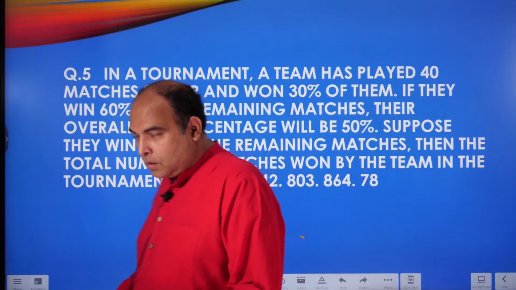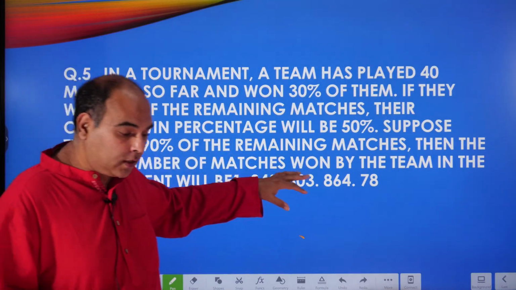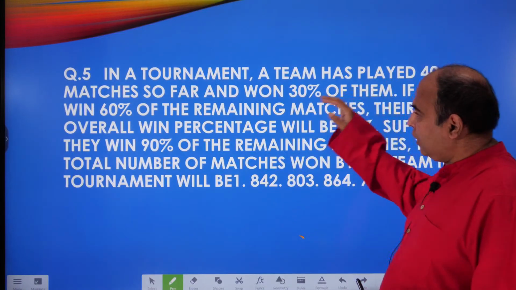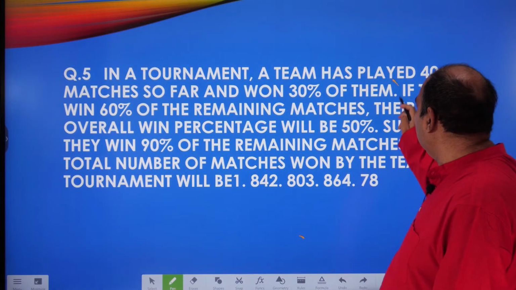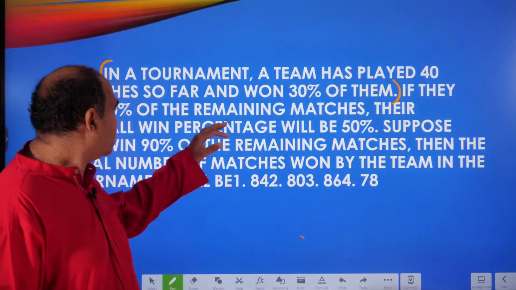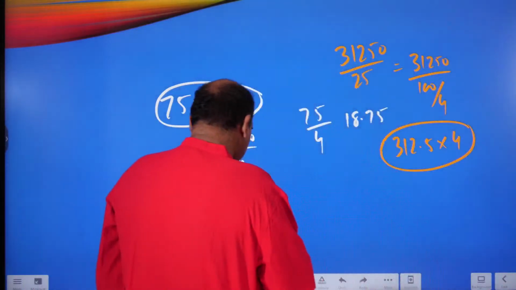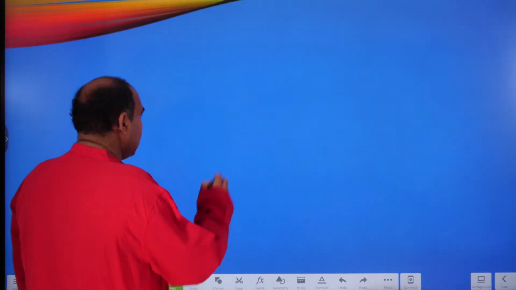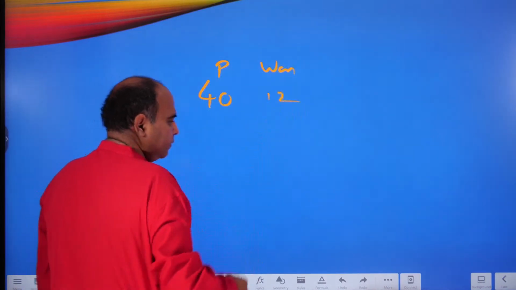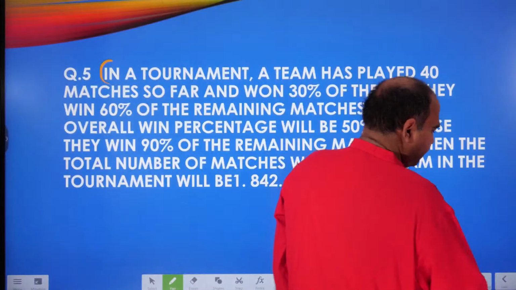How? Let's see. The question here says, in a tournament, a team has played 40 matches so far and won 30% of them. These are all CAT 21 questions, 3 marks each. Solve while reading this. So, a team has played 40 matches and won 30% of them. That means it's played 40 and won 12. And that's 30%. That's the starting reaction, right?